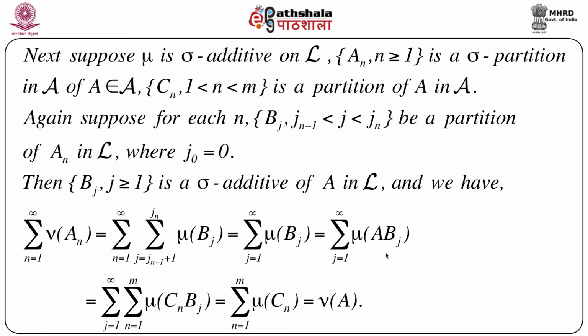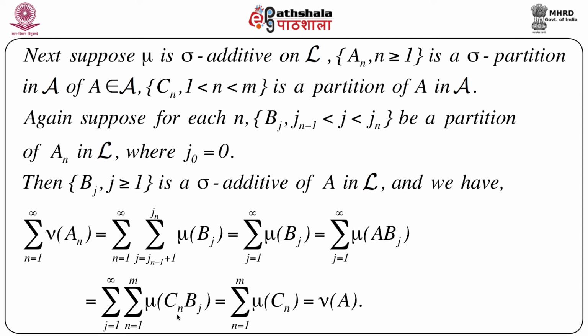Now, whenever I introduce A here, and we know that there is a finite partition of A inside script A, which is nothing but Cn, n equals 1 to m, we can always write, instead of A, and because of the sigma additive or additive set function property, the summation j equals 1 to infinity remains as it is, and instead of A we can write in terms of the partition Cn, that is the summation n equals 1 to m of mu of Cn intersection bj.